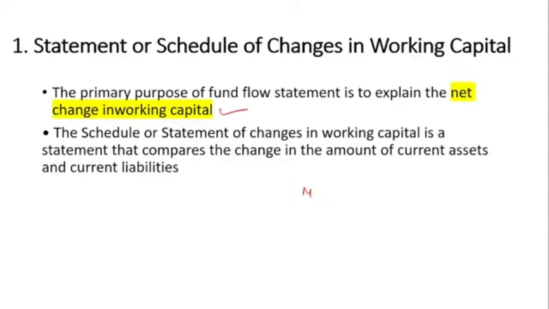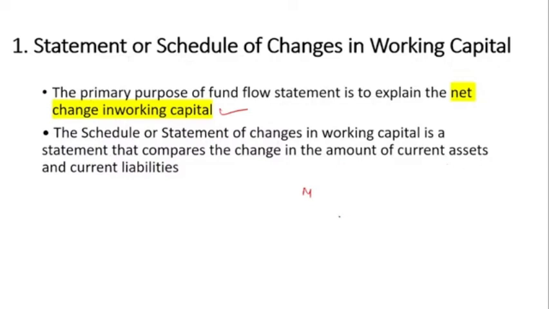How much extra working capital we need this year and how much less. So all of these are prepared on the basis of the working capital. Now the schedule of change in working capital is a statement comparing the change in the amount of the current asset and the current liability.